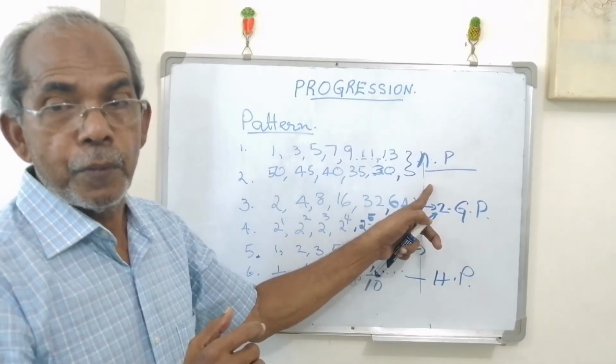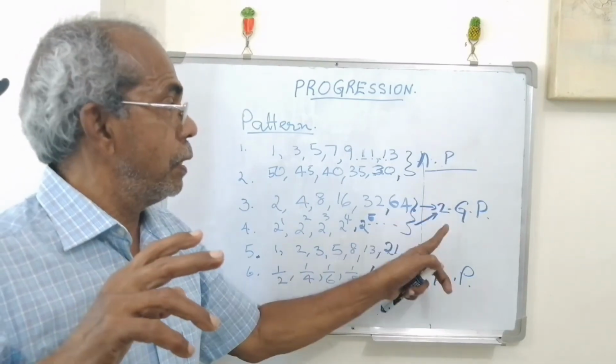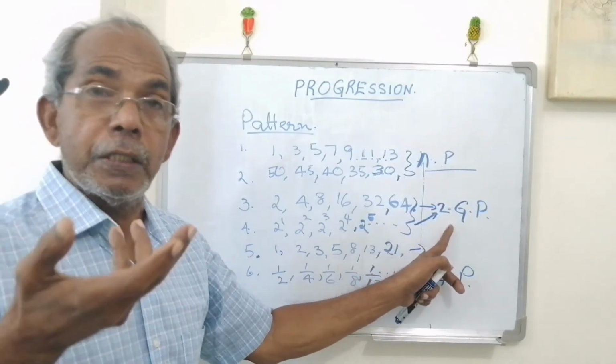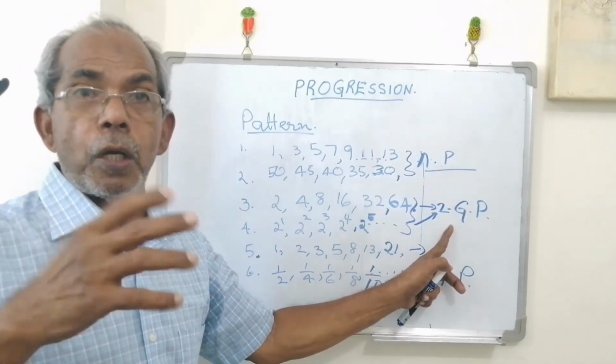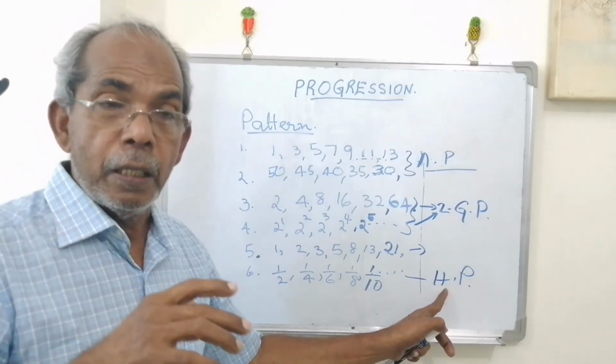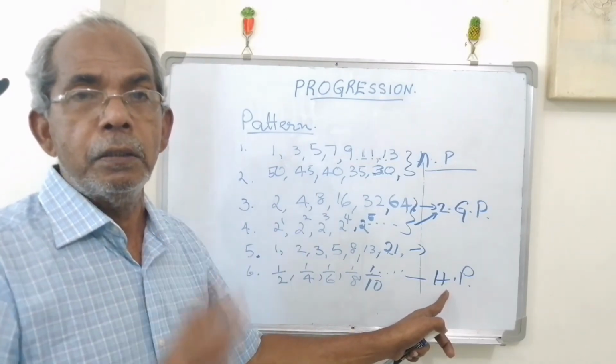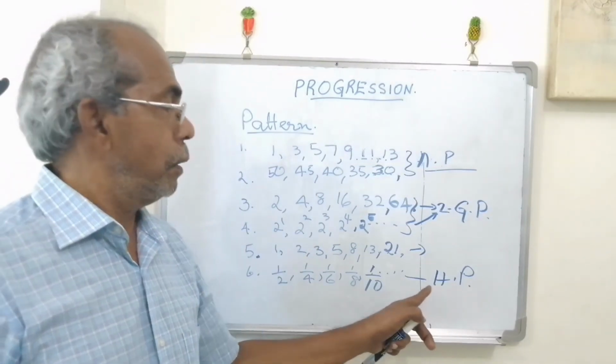Arithmetic progression, in which the difference between consecutive terms is a constant. Geometric progression, in which the ratio between consecutive numbers is a constant. And HP, if the reciprocals are in AP.